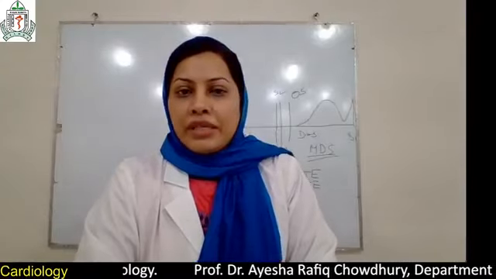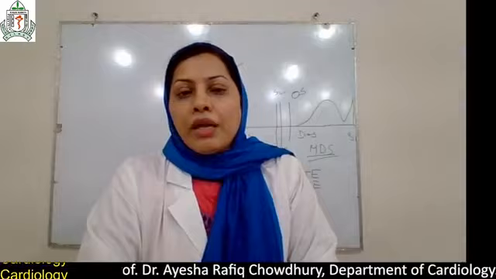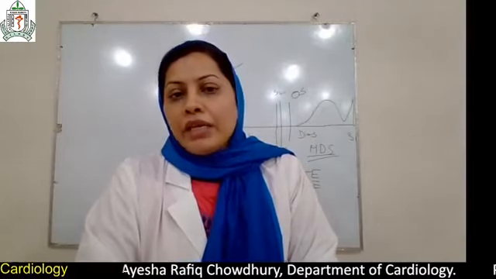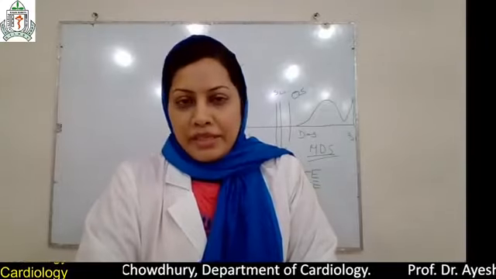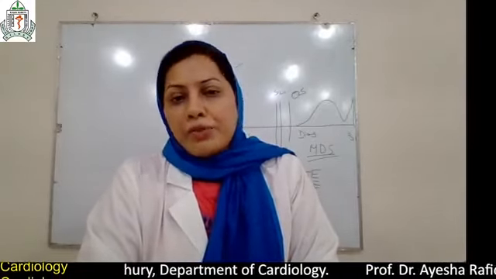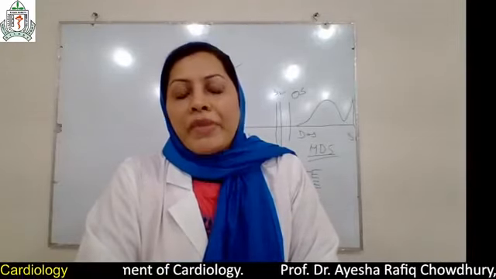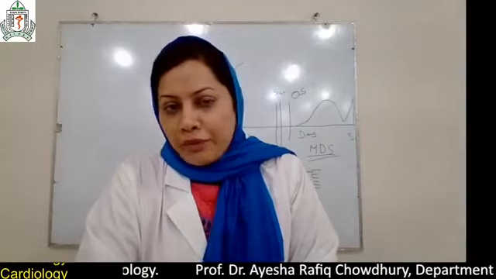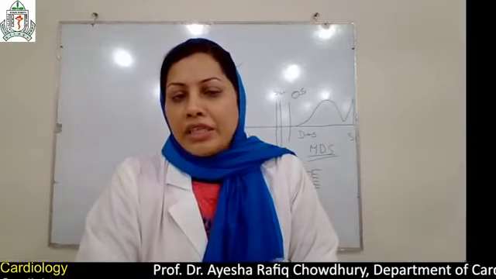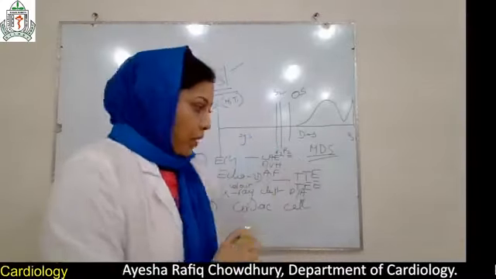When the patient is asymptomatic or has mild mitral stenosis, you can follow up yearly or every 2 years to see the severity. If it is symptomatic, that is moderate to severe mitral stenosis, we manage in 3 ways: medical or conservative management, interventional management, and heart valve replacement.